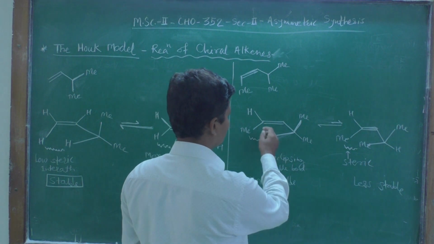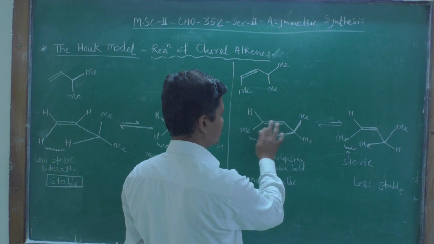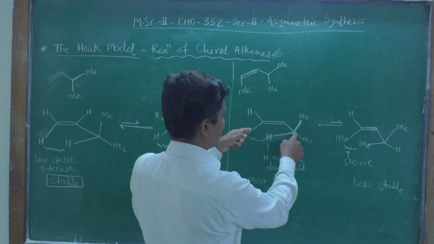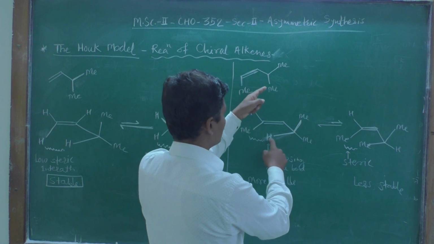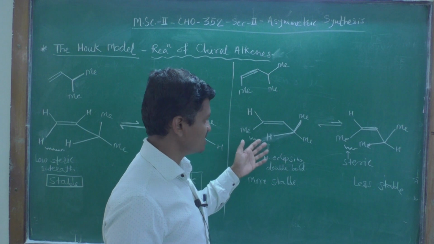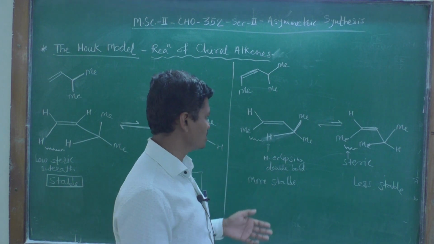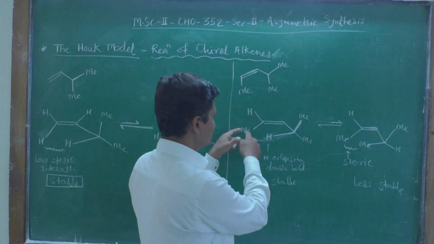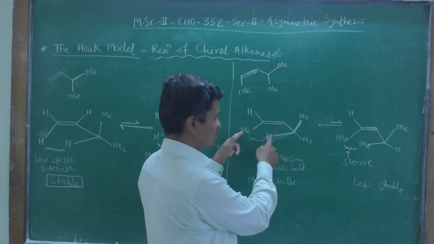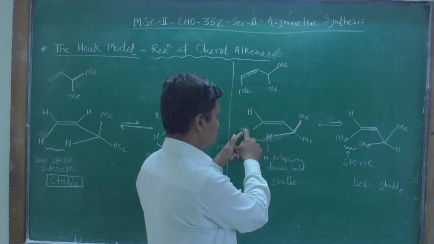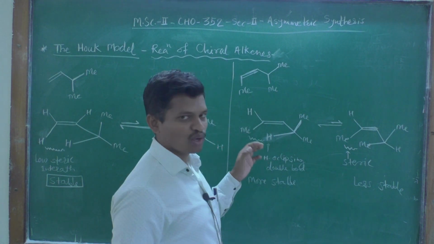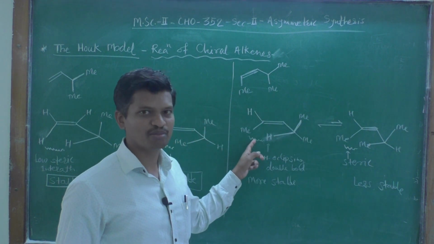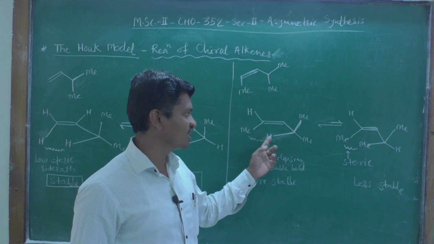Again I am writing the given alkene molecule in a conformation like this. This is a proton, this is a methyl group, and the alpha carbon atom has one proton and two methyl groups. In this case this will be the more stable conformation, because here the carbon carbon double bond and this hydrogen are eclipsing, and this methyl is in close proximity with this alpha proton. No doubt it is experiencing some steric interactions, but as compared to the other one, this conformation will be more stable, because one is methyl and one is hydrogen.